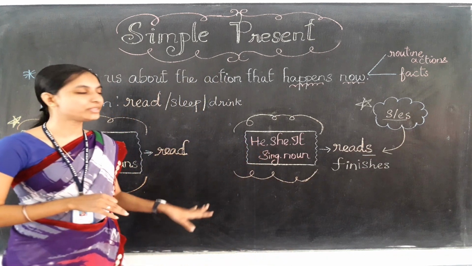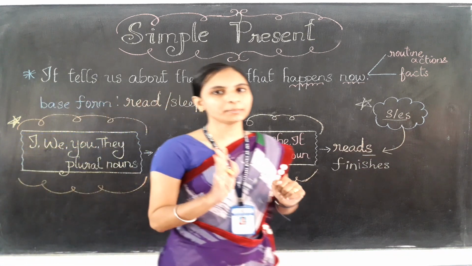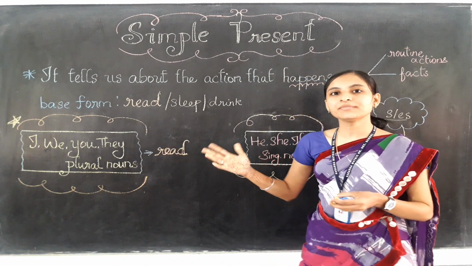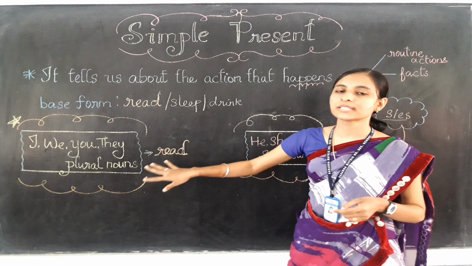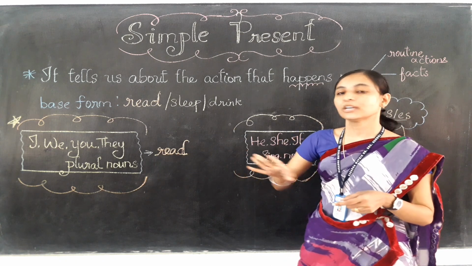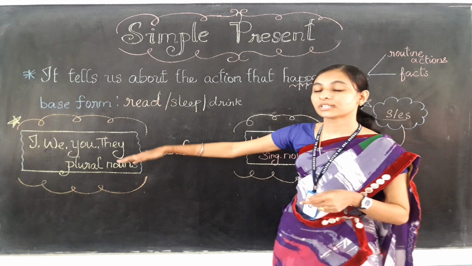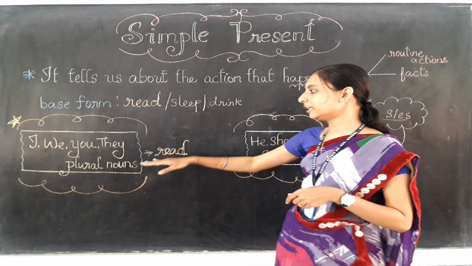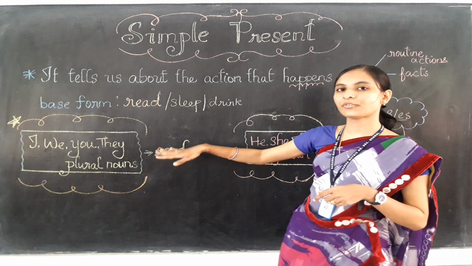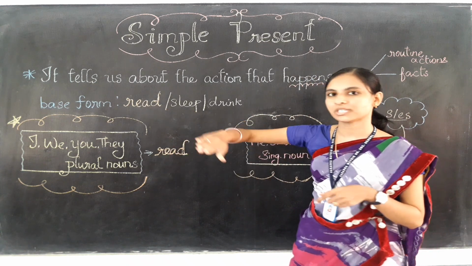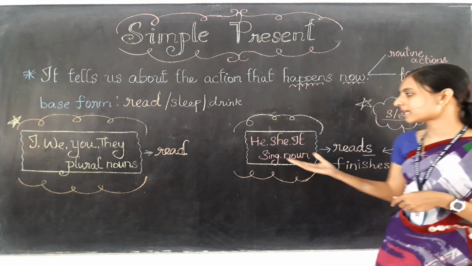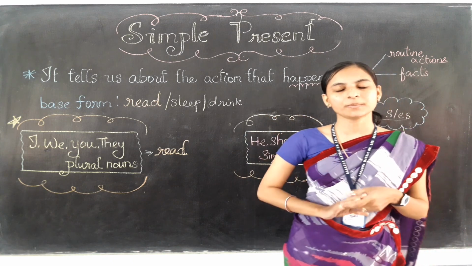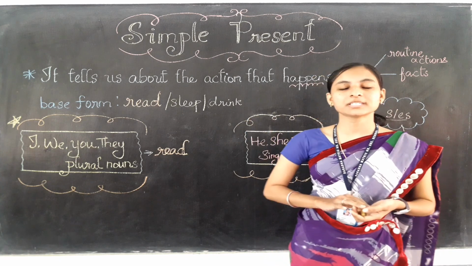I hope you are clear with this topic, children. Remember that you need to remember only these things: to which subjects we need to add s or es, and to which subjects we don't need to add anything. So only for plural nouns and plural pronouns, as well as I, we need to write the verb in the present form as it is without making any changes. With the other subjects, we need to add s or es according to the verb. Okay. So I hope you are clear with this topic, children.